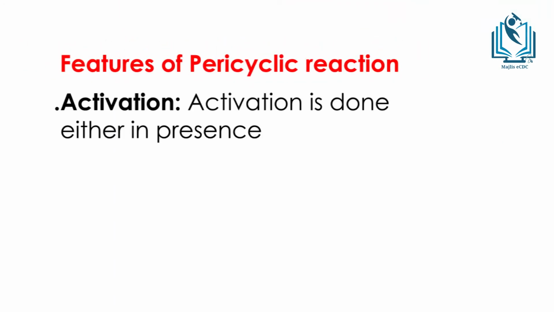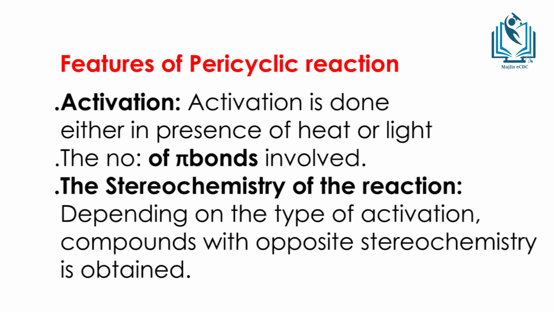Now, look at the features of the pericyclic reaction. These are the three terms that we use in pericyclic reactions. The first one is activation. The activation can be done either in the presence of heat or light. That is the first thing that you need to look at in a pericyclic reaction, whether it is photochemically or thermally activated. And the next point is the number of pi bonds involved in a pericyclic reaction, because the pi bonds are getting migrated. That is going to be a very important factor, the number of pi bonds which are involved in the rearrangement.